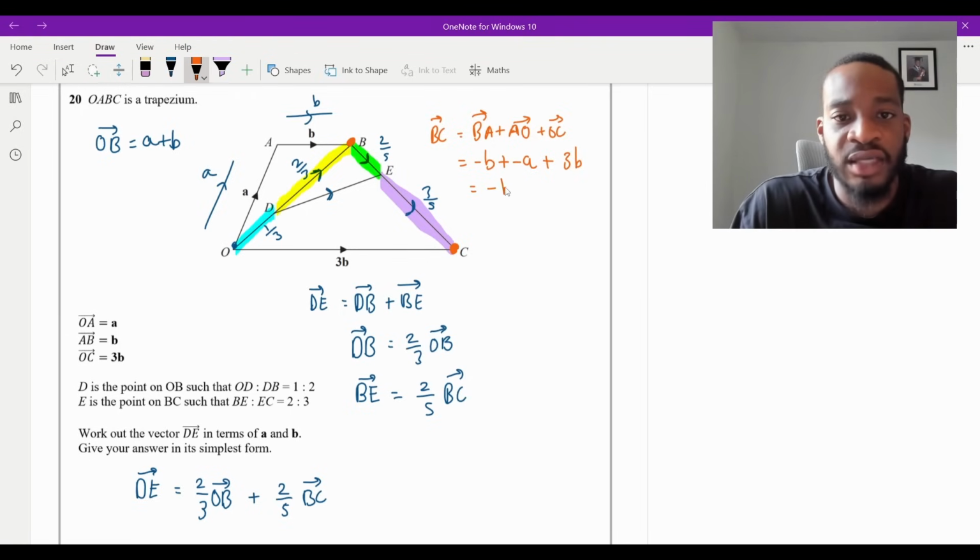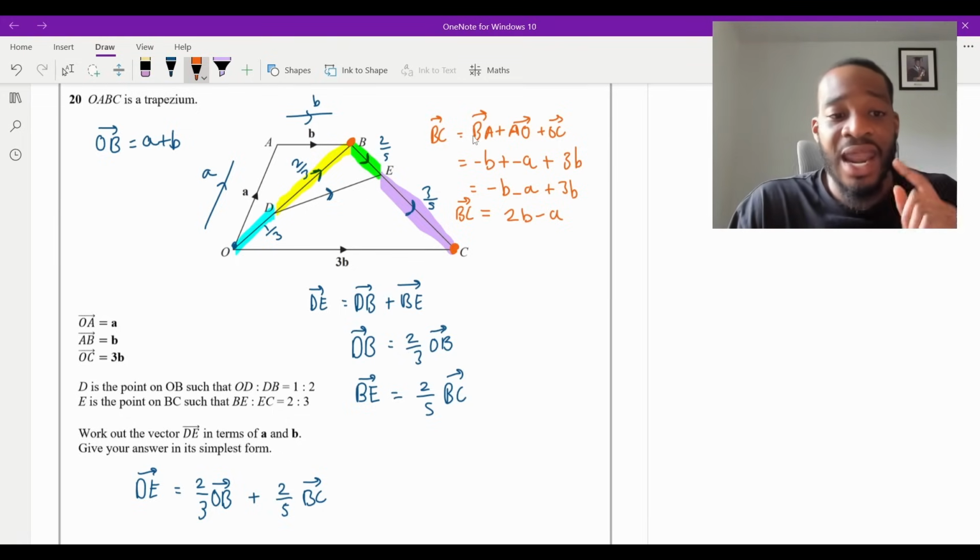So there is just minus B, plus or minus makes a minus, minus A plus 3B. And then tidying that up, I've got a minus B plus a 3B. That's a 2B. I'm taking away A. Right? So I now know what the vector B to C is. It's 2B minus A. And I now have the vector O to B, which is A plus B. So now we have everything we need to answer the question.